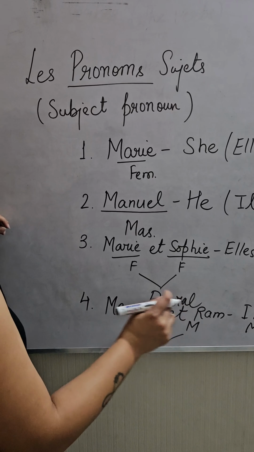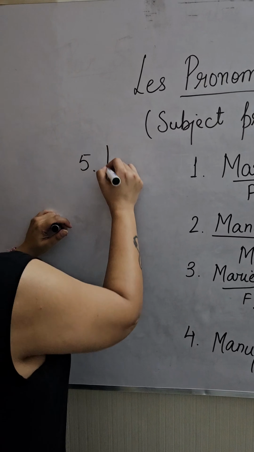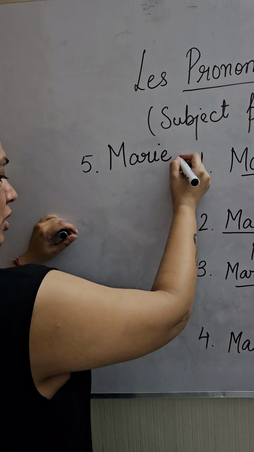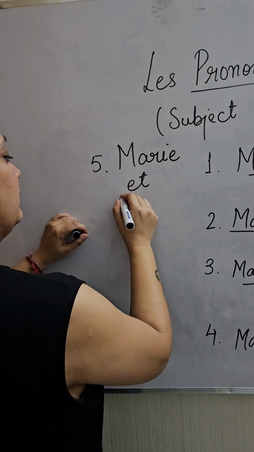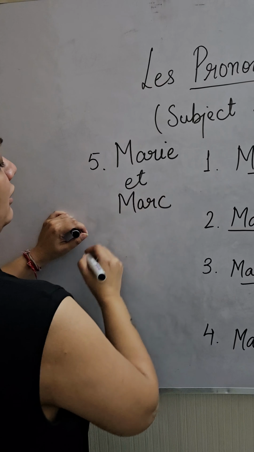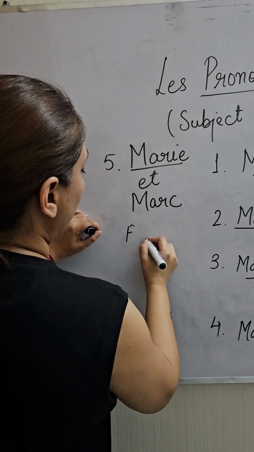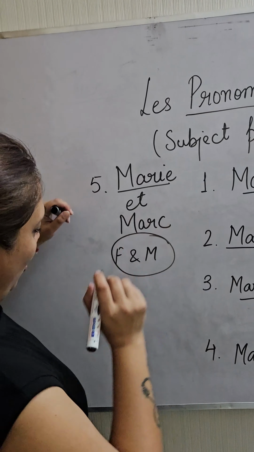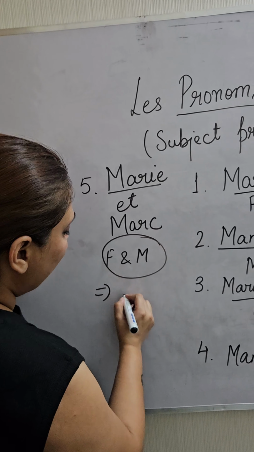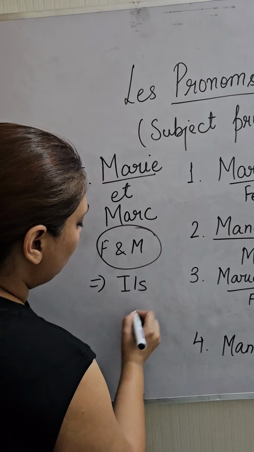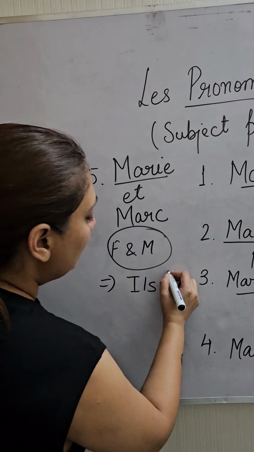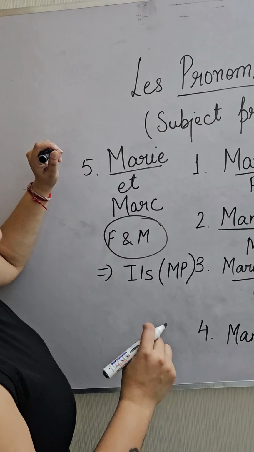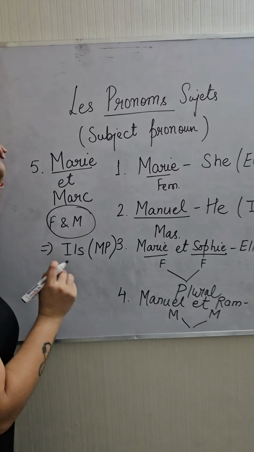Now the question is, let's suppose if we have a feminine person and Mark. Now you'll say, ma'am, this is feminine and this is masculine. What do I write here? So always remember, when we have masculine and feminine both, we are going to write ils plural. The gender will be masculine plural when we have many males and many females.